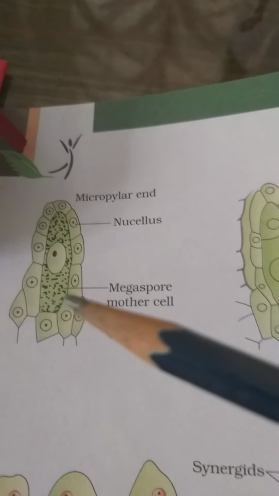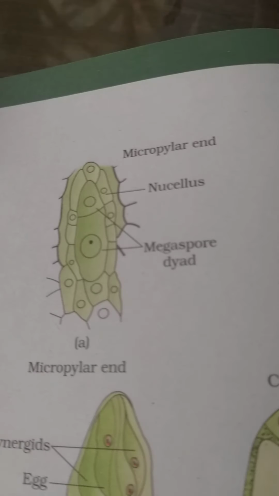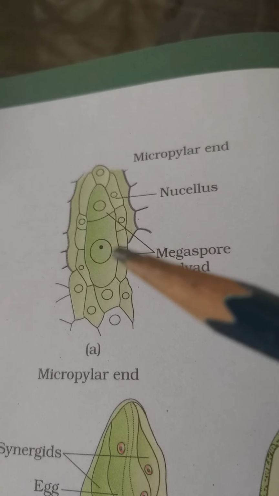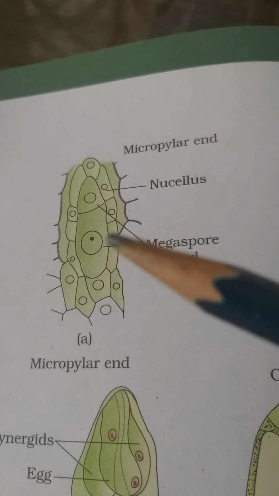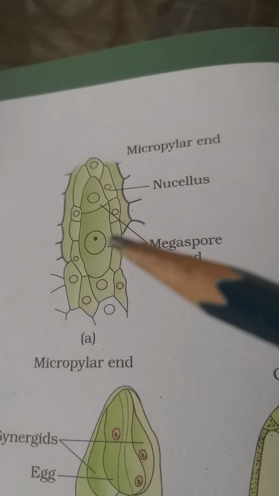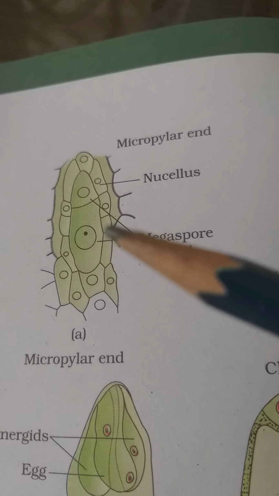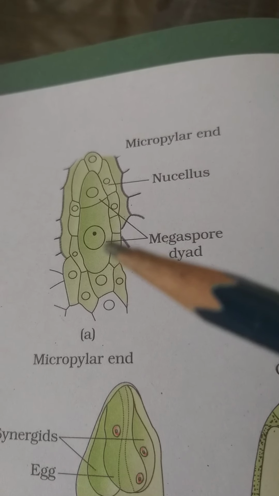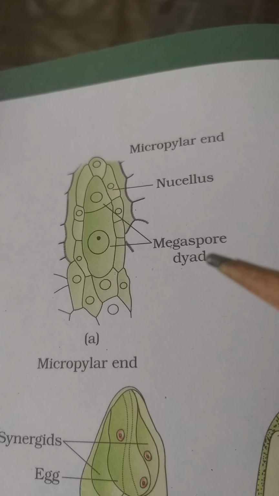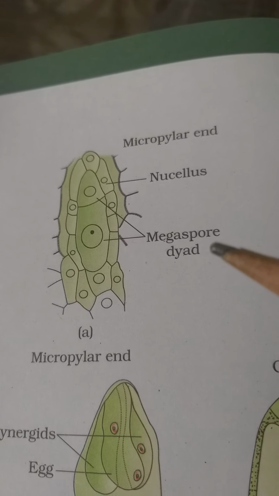Now this megaspore mother cell divides into 2 daughter cells by meiosis 1. As a result, 2 megaspores are formed, 2 haploid daughter cells. This is called the megaspore dyad.